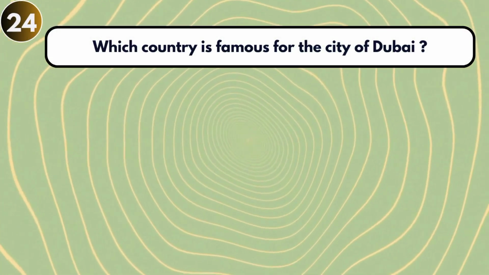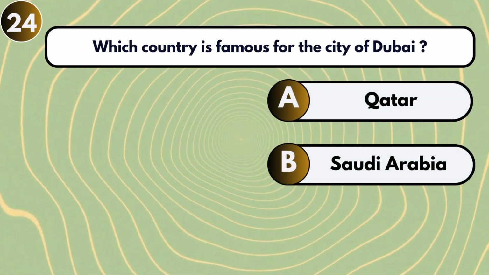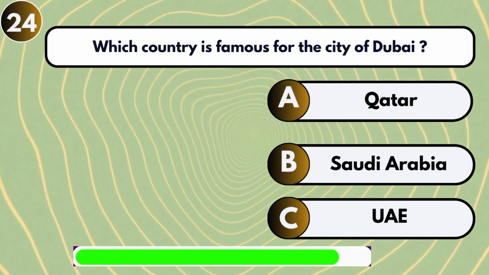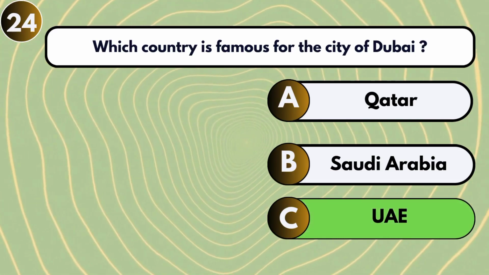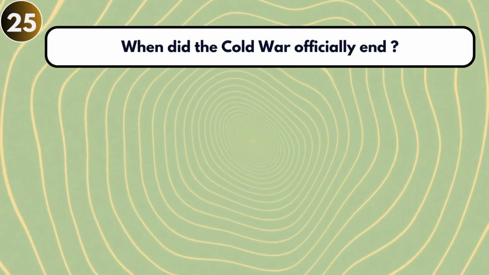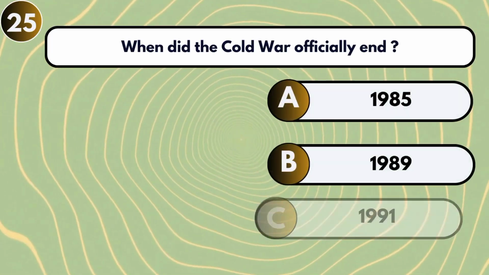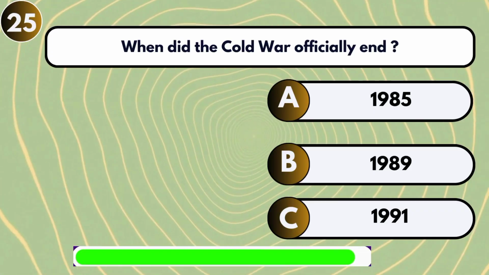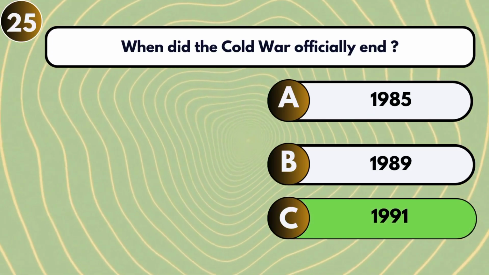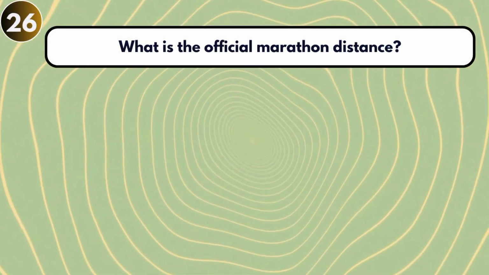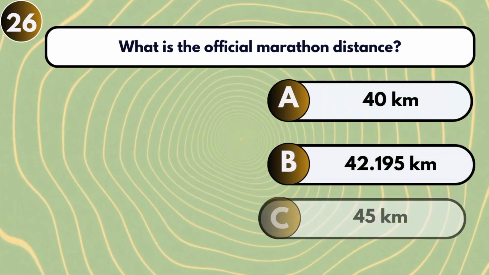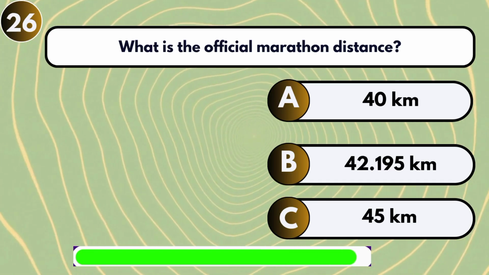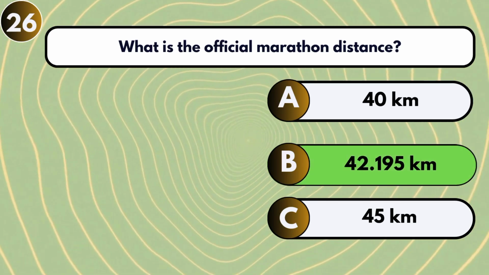Which country is famous for the city of Dubai? UAE. When did the Cold War officially end? 1991. What is the official marathon distance? 42.195 kilometers.